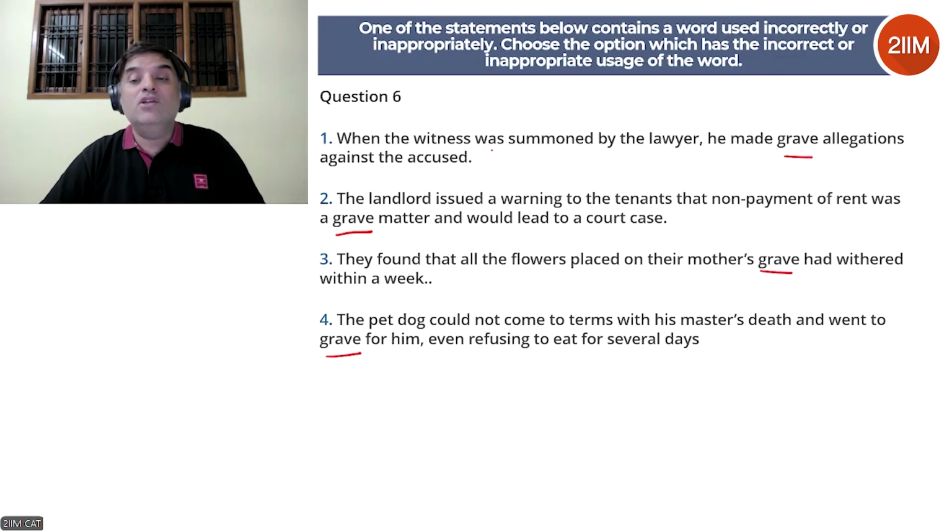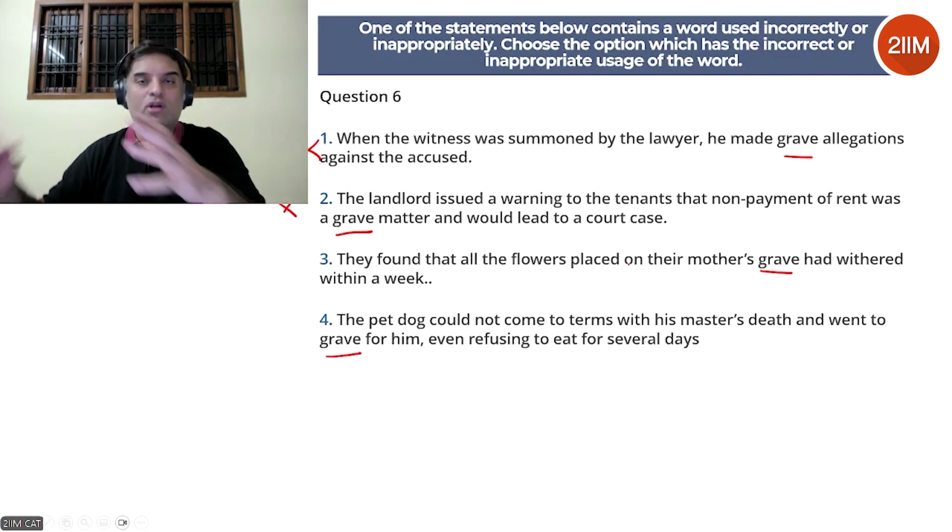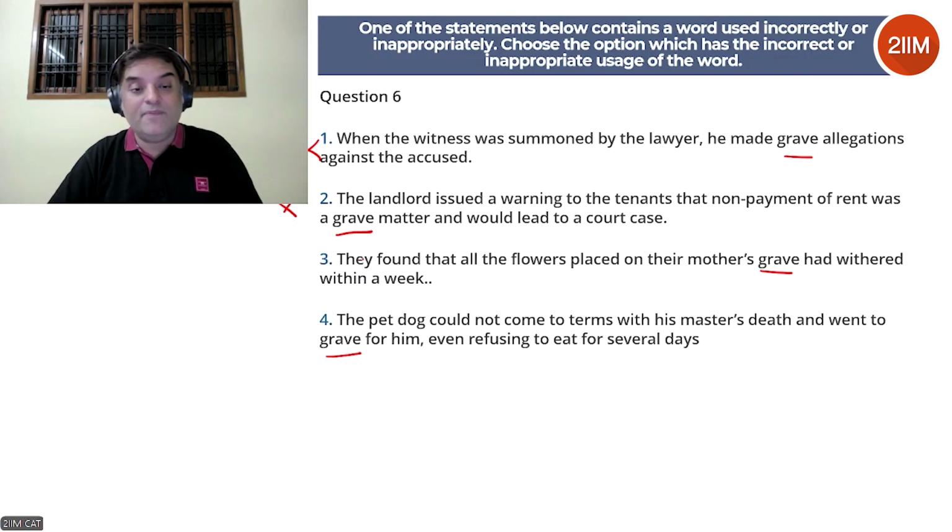Let's look at it. He made grave allegations against the accused. This is fine. He made very serious allegations, extremely serious allegations. That's what grave means. The landlord issued a warning to the tenants that non-payment of rent was a very serious matter, a grave matter. This is correct. They found that all the flowers were placed on their mother's grave. We are talking about the physical grave, so this is correct.